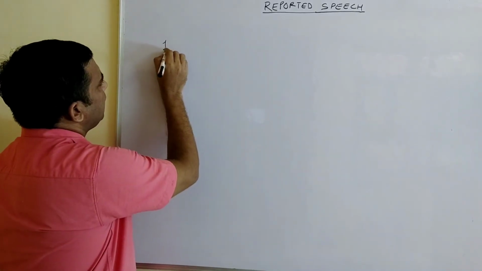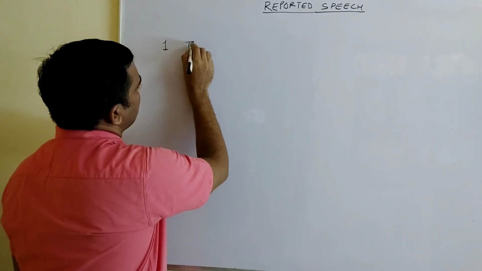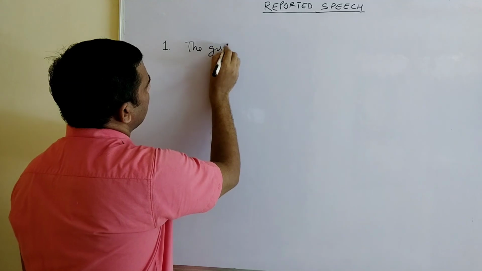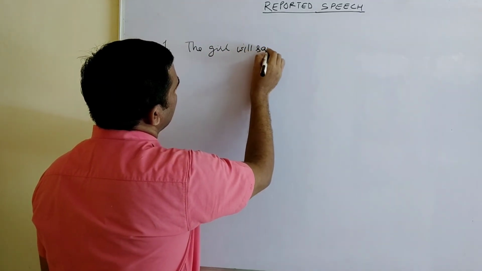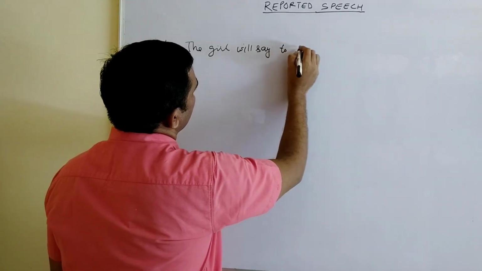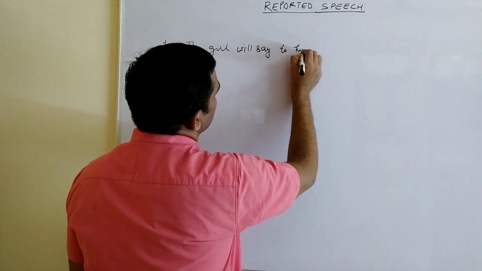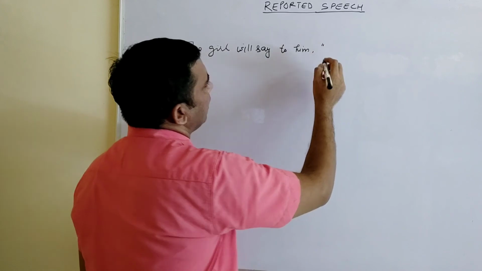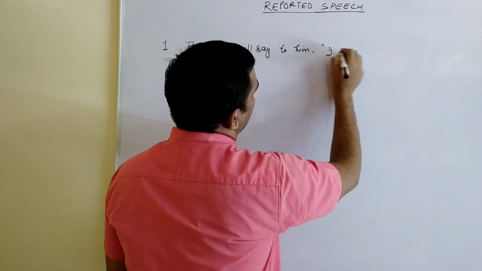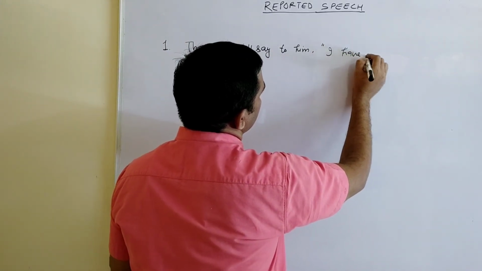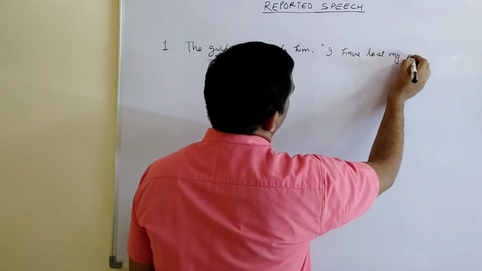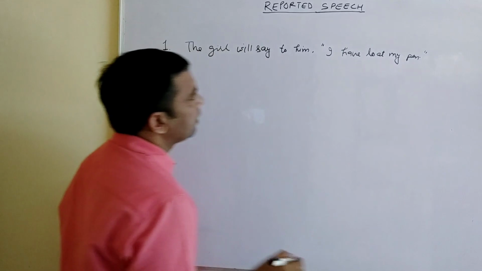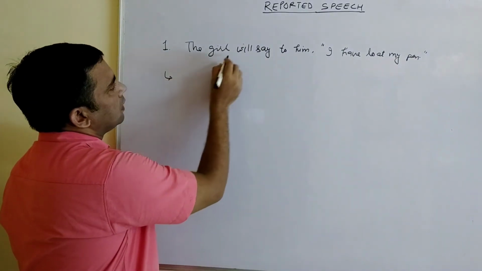This is like: the girl will say to him, comma, inverted comma, I have lost my pen. Right? This is a future verb.